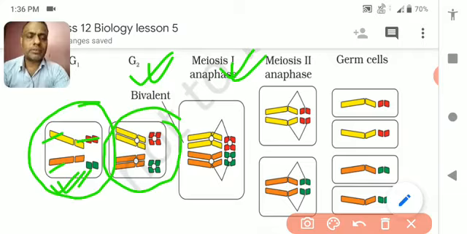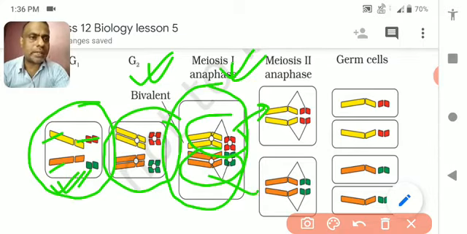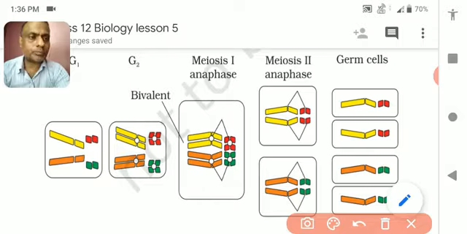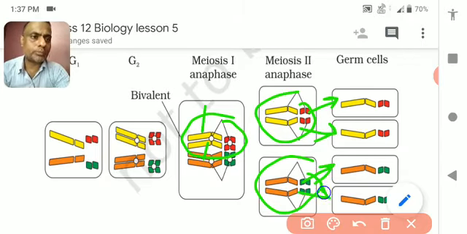In meiosis 1, anaphase 1, one pair goes to one cell and the other pair goes to another cell, and in meiosis 2 the chromatids get separated, and each chromatid goes separately into the gametes.